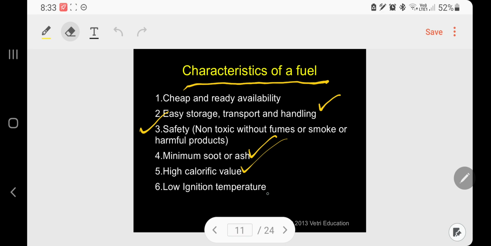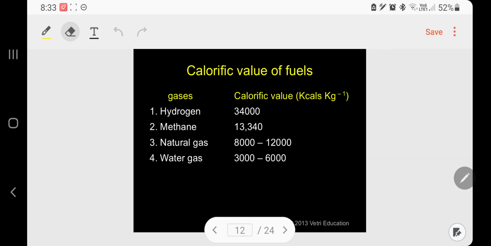Another most important characteristic is low ignition temperature. Let me explain later what low ignition temperature is. That means the minimum temperature at which it will burn, undergo combustion. Okay, let me go for the next one.